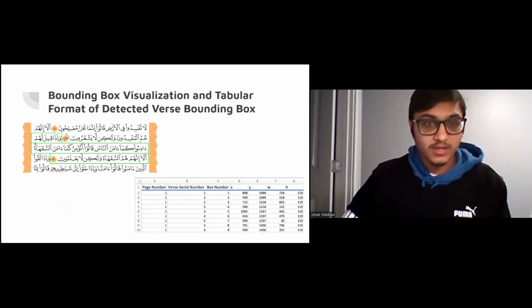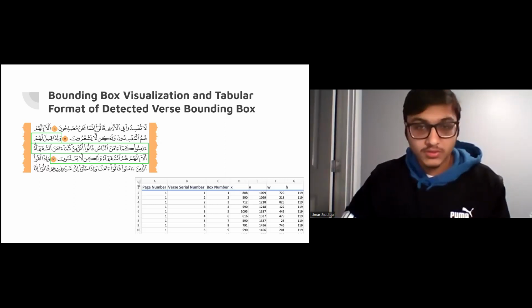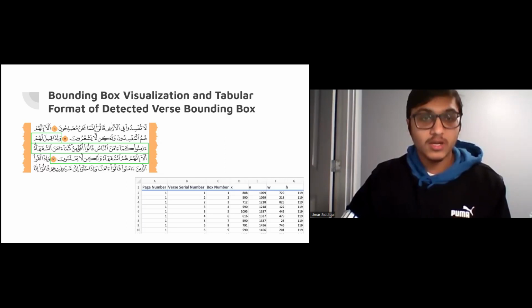As we can see over here, it identified the ayah verse marker over here and over here, and then it just filled in the gap, creating a bounding box for that ayah. Once we have this, we output it in an Excel sheet format, so it can be easily viewed and used by different UI applications for the specific image that it is used.